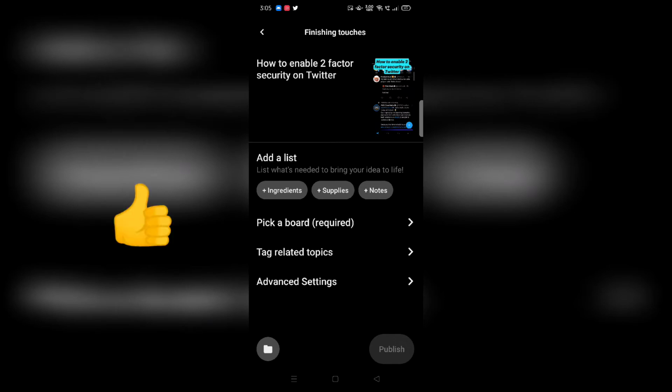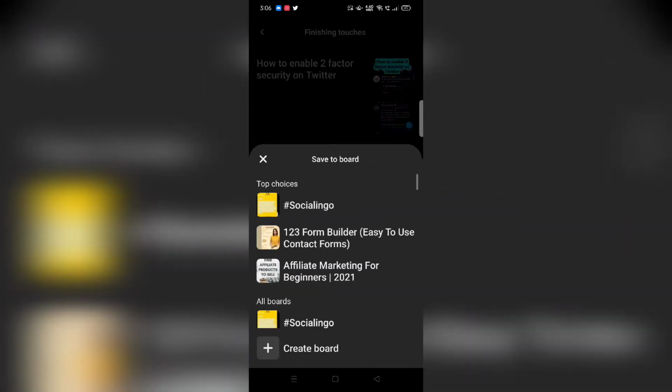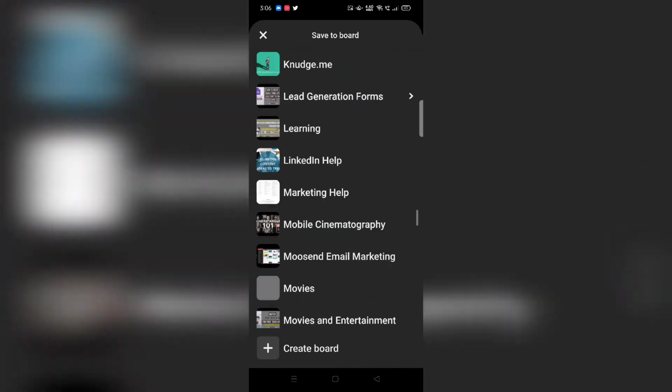Whenever a user clicks on your idea pin, the user is not going to get redirected to any particular website. Instead, it's going to give an option for the user to start following you. So you can start naming it and add it to a list. I'm not going to add it to a list. Picking a board is always important for your idea pin. I'm going to select one of my Twitter boards over here.